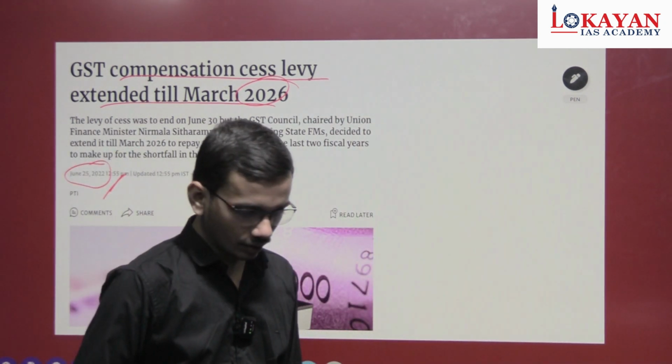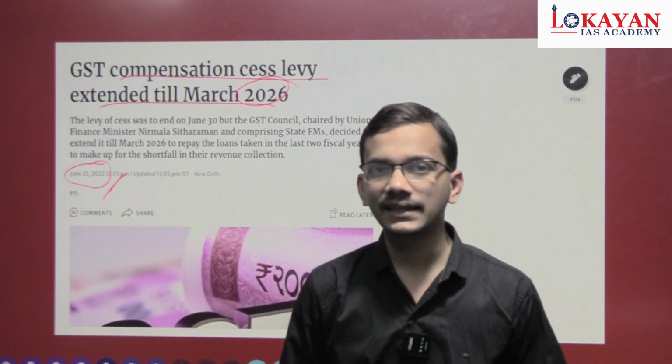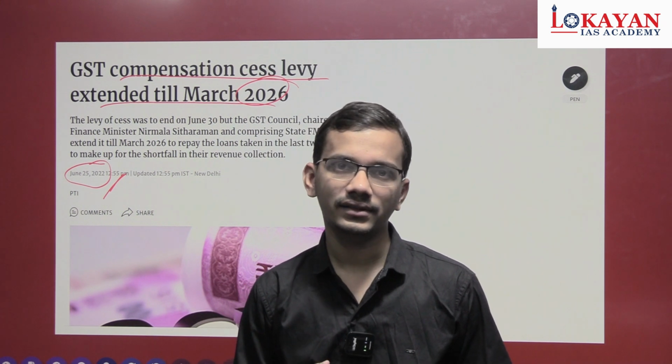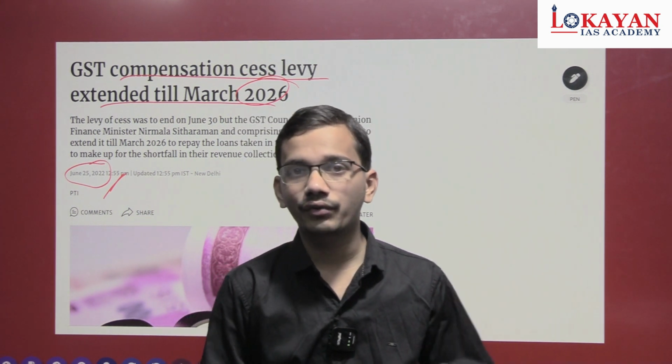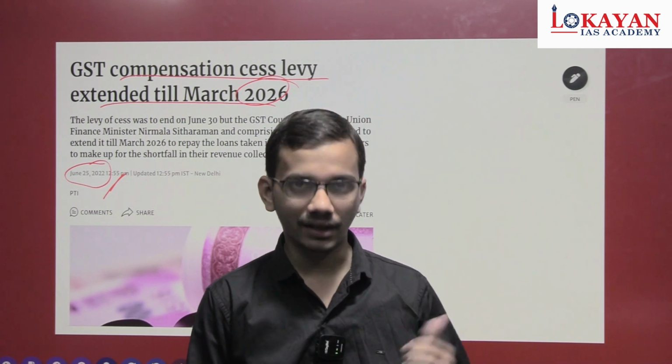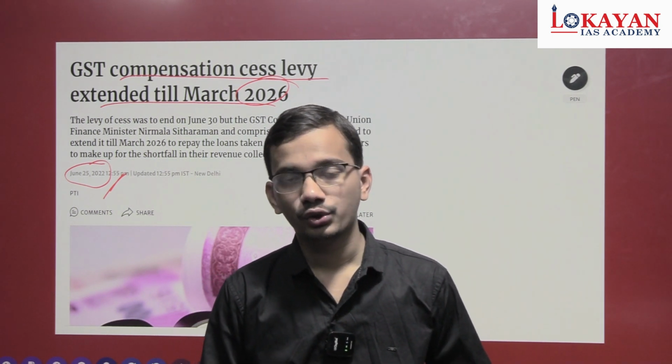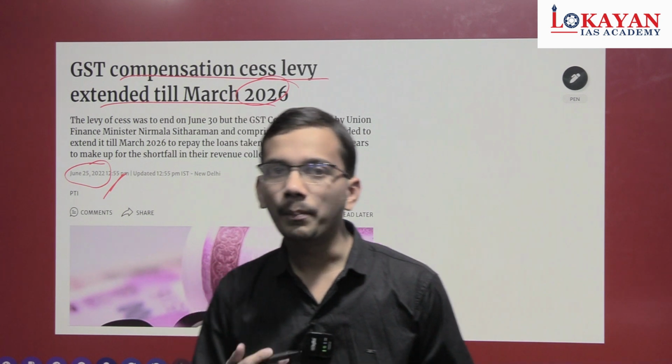For rolling out GST, states gave away various taxes, VAT, sales tax, etc. So there was apprehension among states: would GST give us the same amount of revenue which we used to get earlier with our taxes? So center came up with the idea of compensation cess. What is this compensation cess?